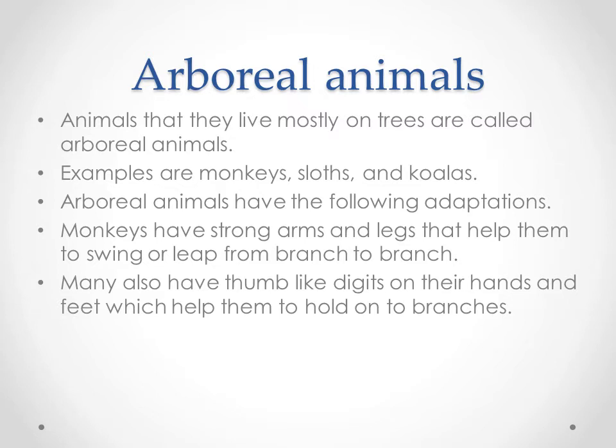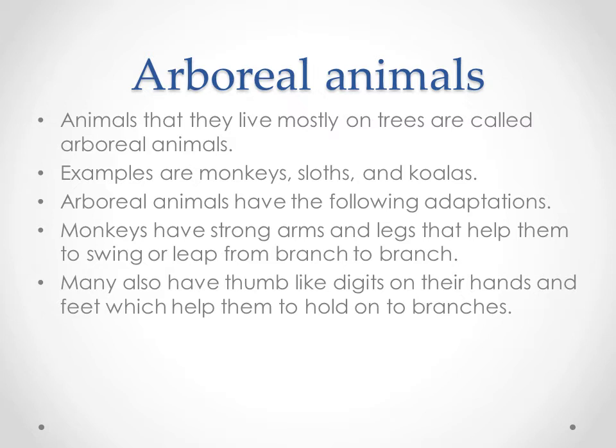First, terrestrial animals. Animals that live on land are called terrestrial animals. The animals breathe through lungs, and they have limbs for movement. The first example is the desert.